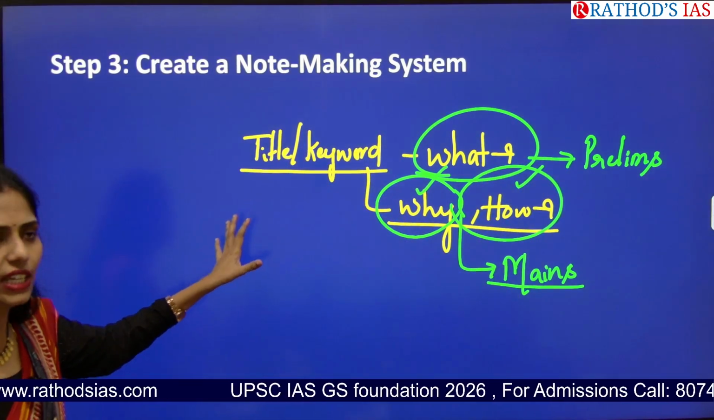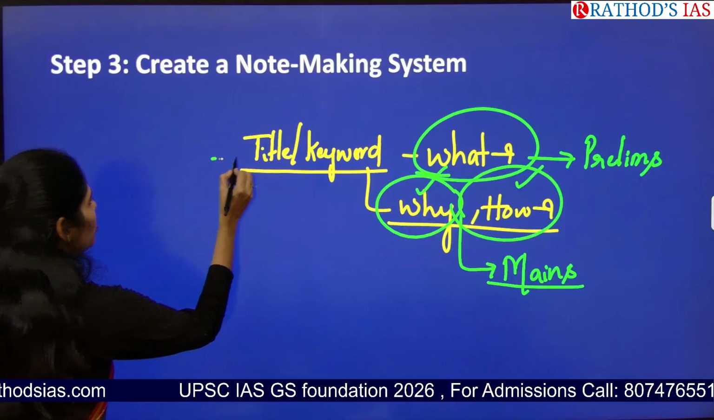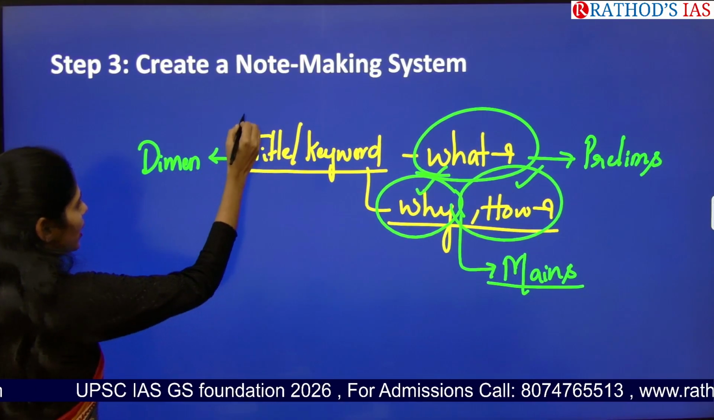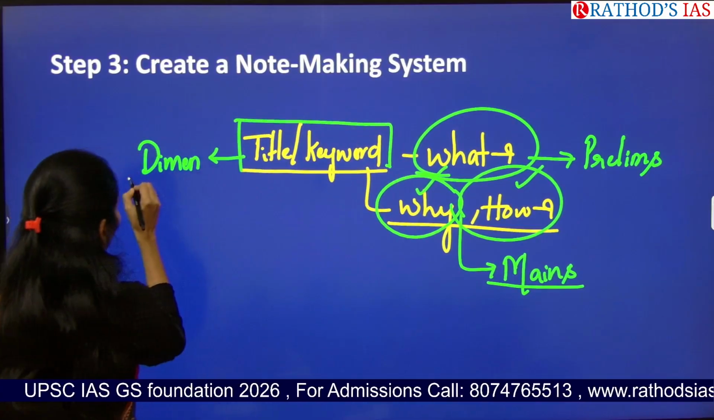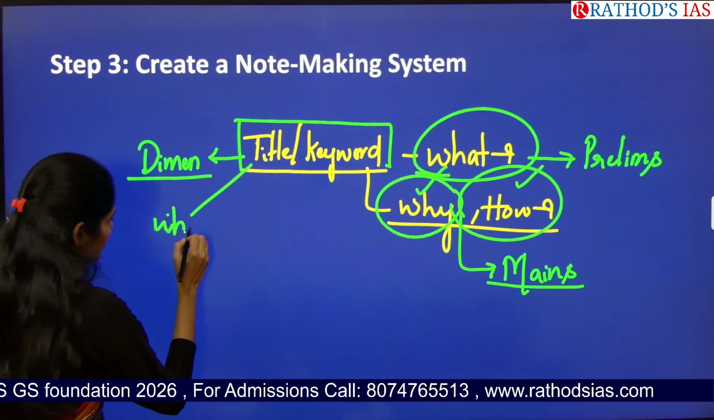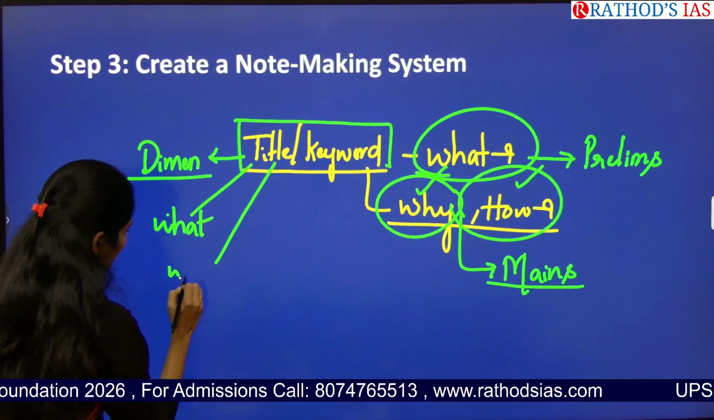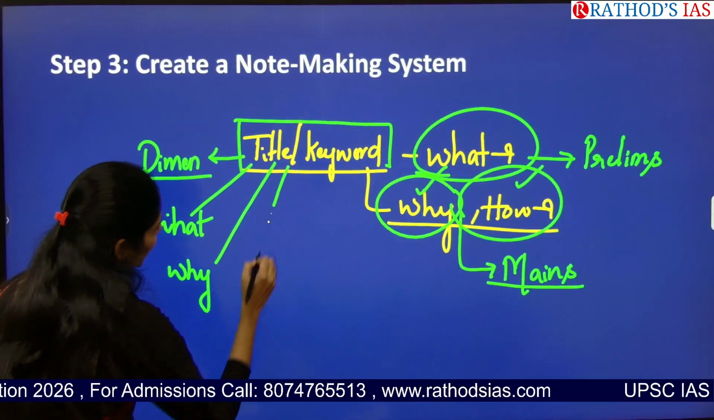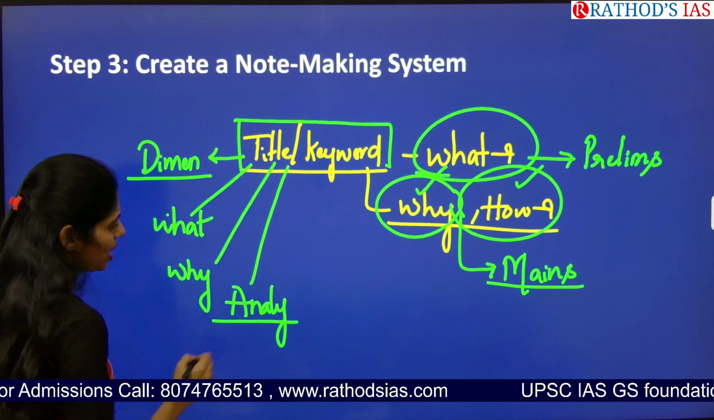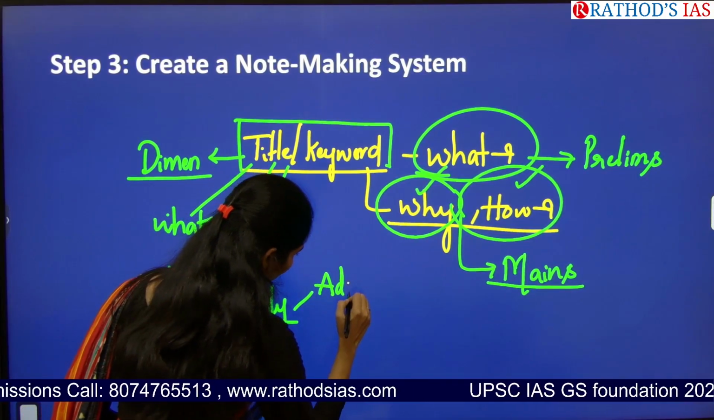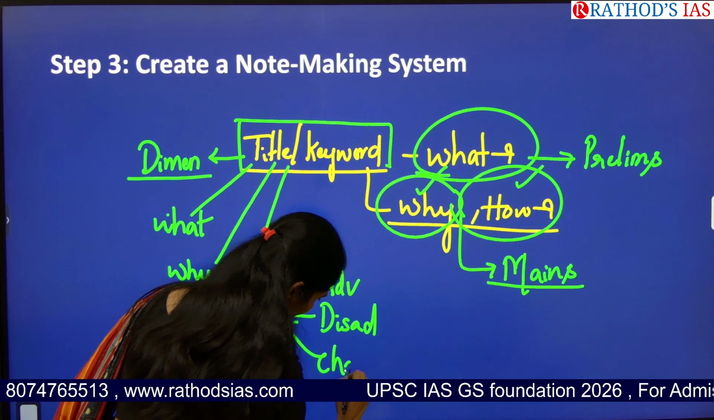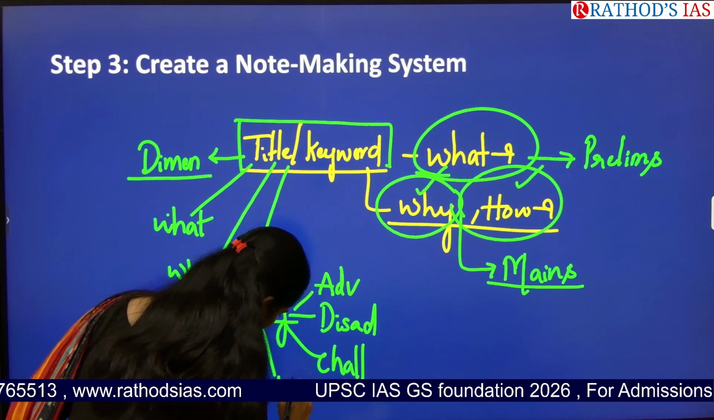So if you see how to make the notes, first of all, you have to see the dimensions. So keep the title or keyword and see the dimensions. In dimensions, you have to see what it is. Next one is why it is in use. And next, come to your analysis part. In analysis, you have to see what are the advantages, what are the disadvantages, what are the challenges, and what is the way forward.